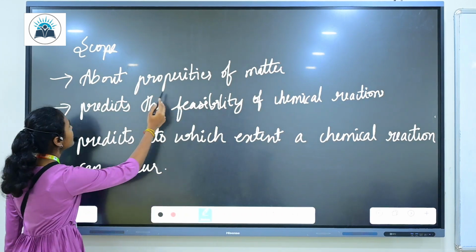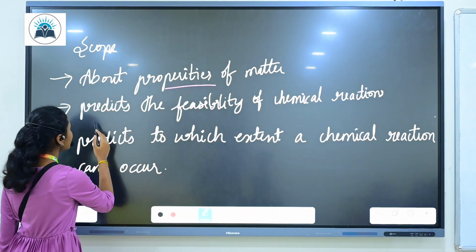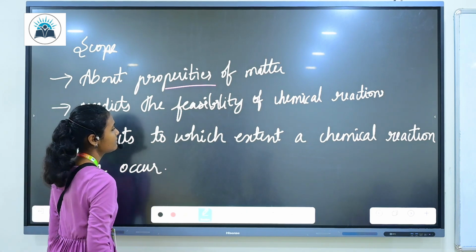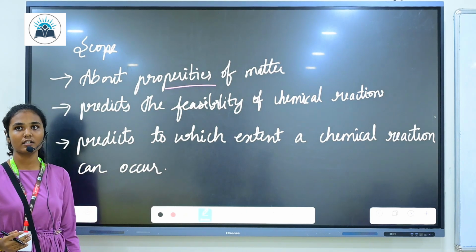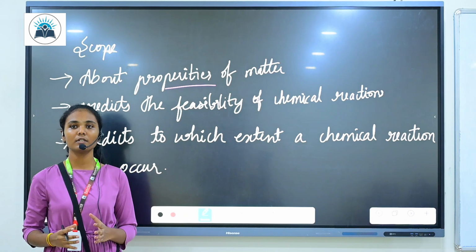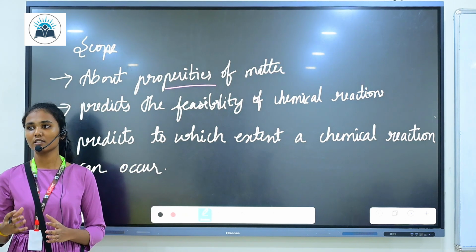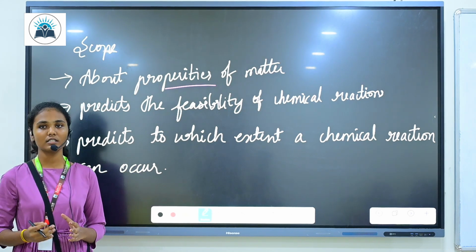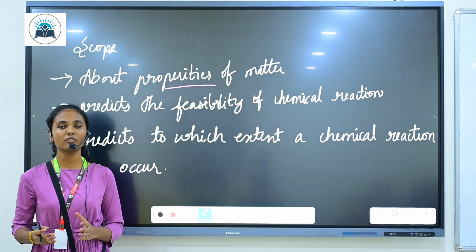Scope. It explains about properties of matter and predicts the feasibility of chemical reaction. Means it predicts whether the chemical reaction is possible or not, and to which extent a chemical reaction can occur. So these are the things we get to know from thermodynamics.